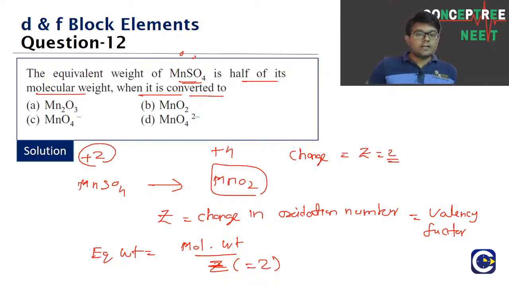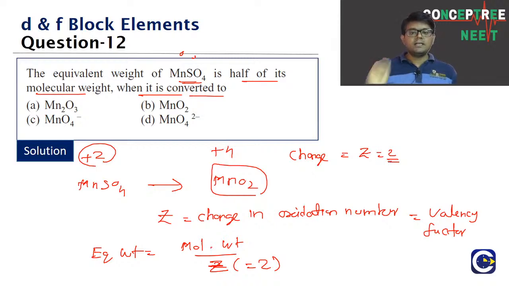That's what we are looking for, right? We are looking for the change in oxidation state to be equal to what, guys? 2. So thereby we will have equivalent weight equal to half the molecular weight. So for the compounds which can exhibit variable change in the oxidation states, the equivalent weight will change depending upon the reaction. What is the expression? Equivalent weight is equal to what? Molecular weight by Z. Z is the valency factor.